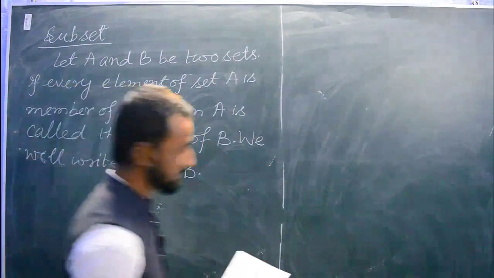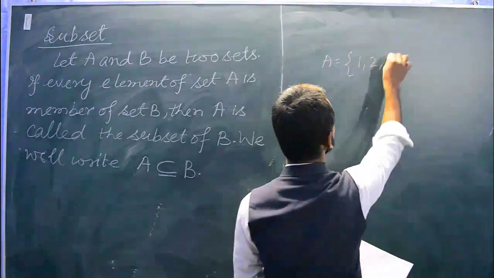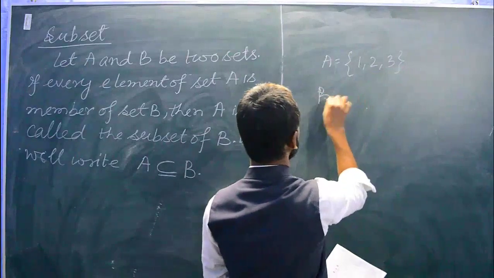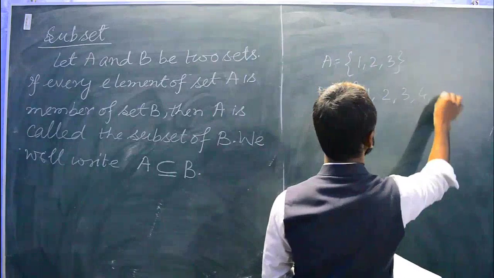For example, if I say A equal to 1, 2, 3 and B equal to 1, 2, 3, 4, 5.